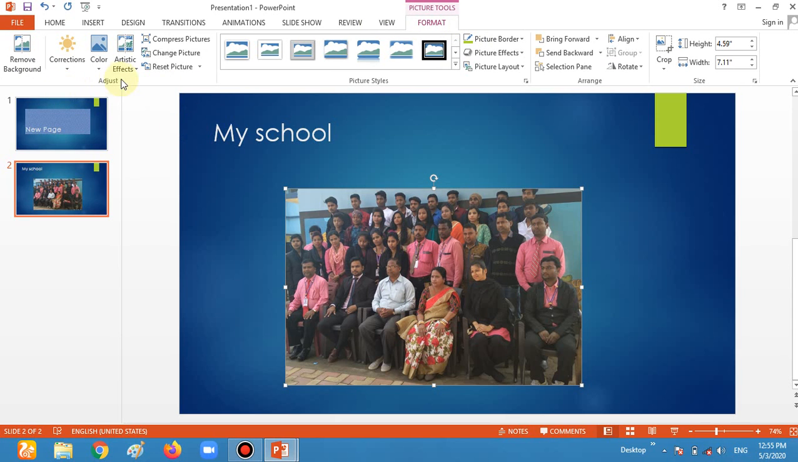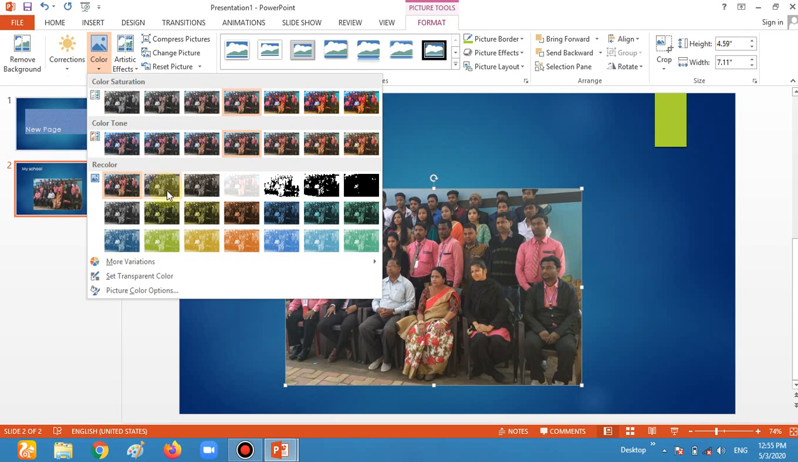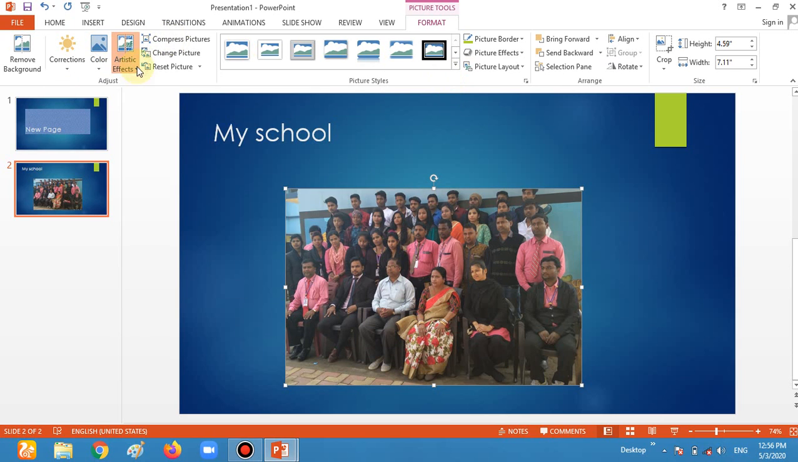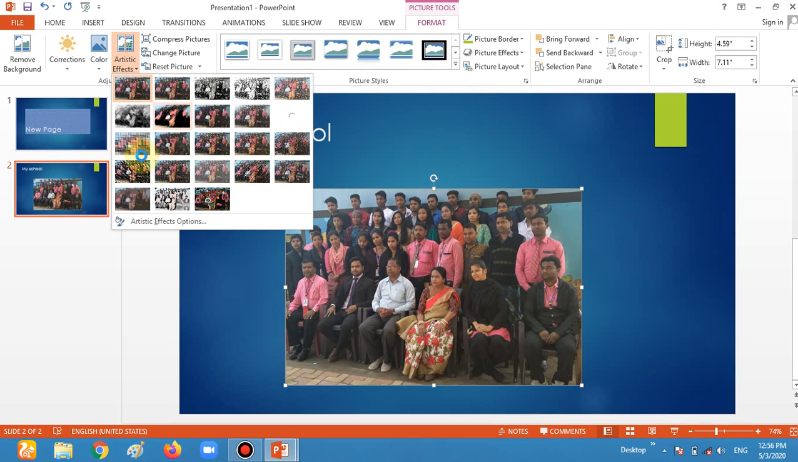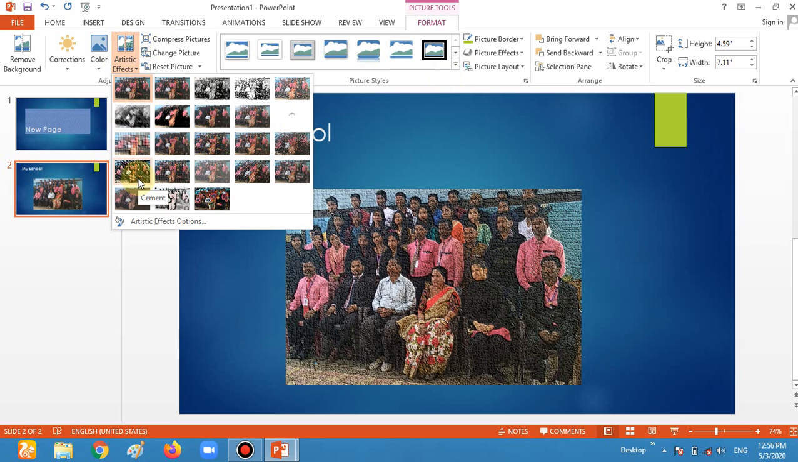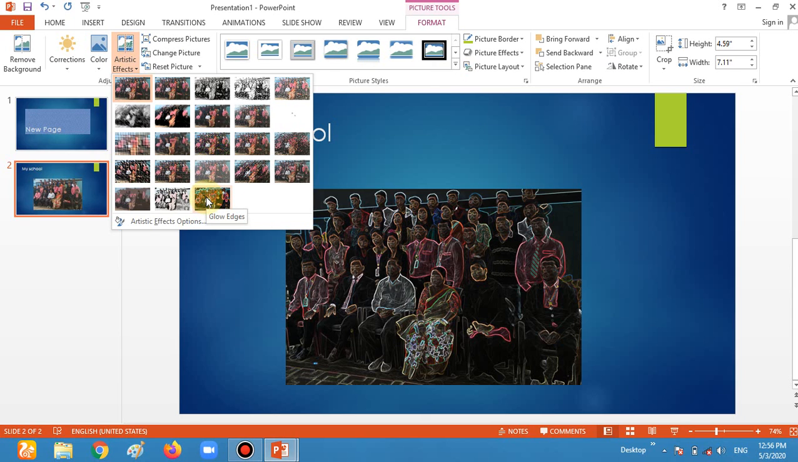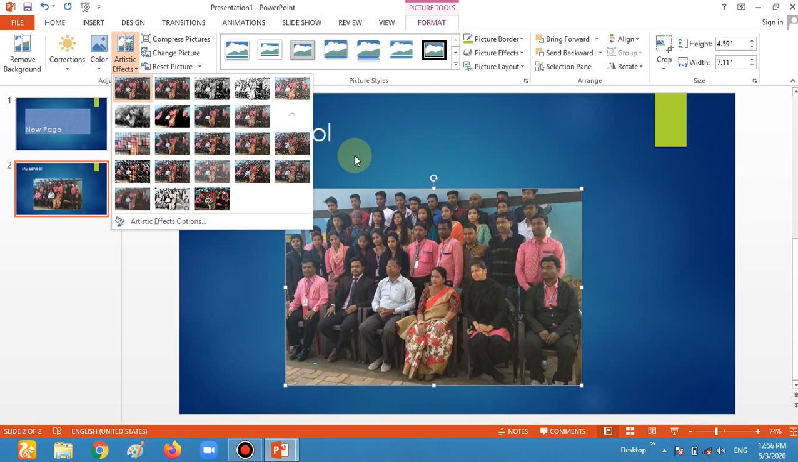Every picture comes with a special tab which is known as format. There are so many options. For example, color. We can change the color of the picture. Look, the color is changed. Okay, and also some brightness effect. There are some effects also which we want to give in a picture. Look, the picture effect, it also completely changed the effect of the picture. Okay, so these are the many effects.